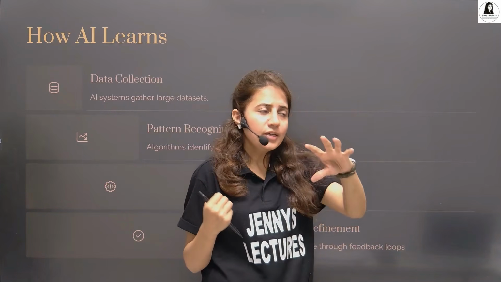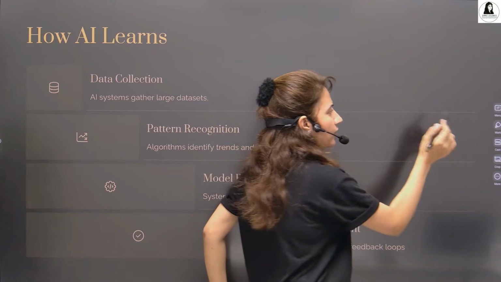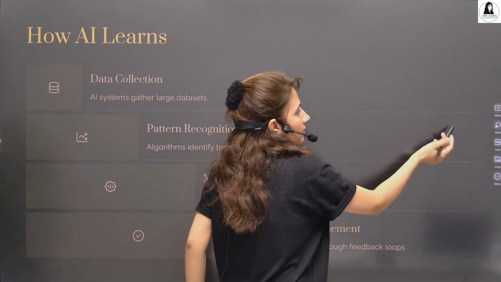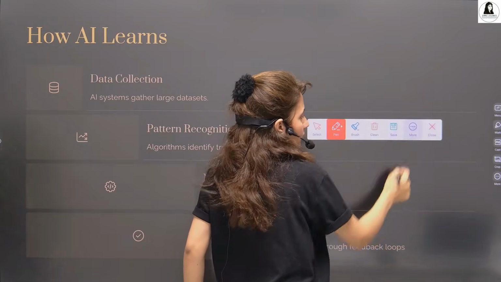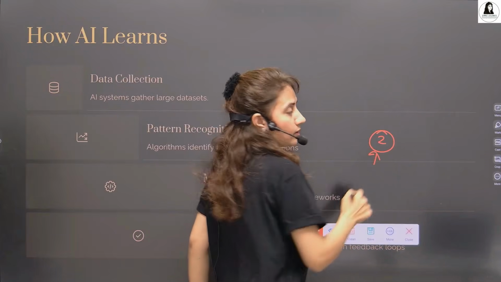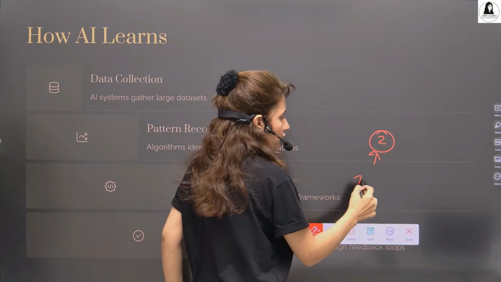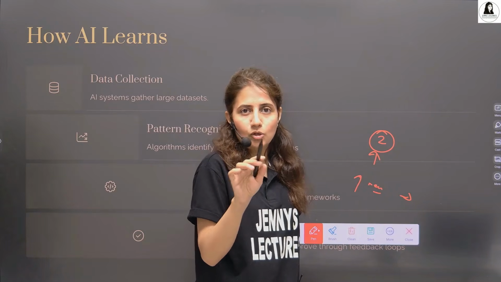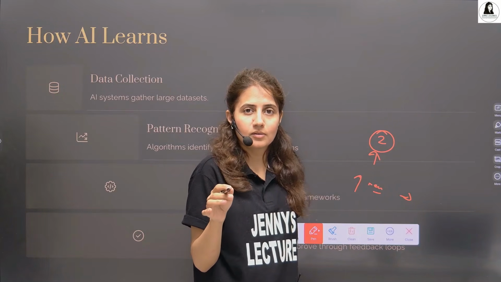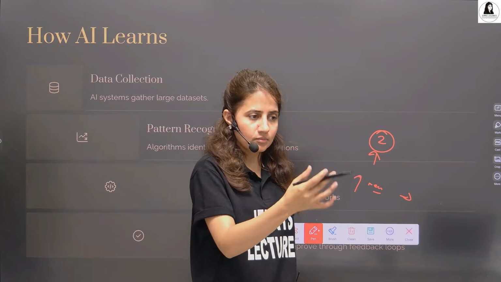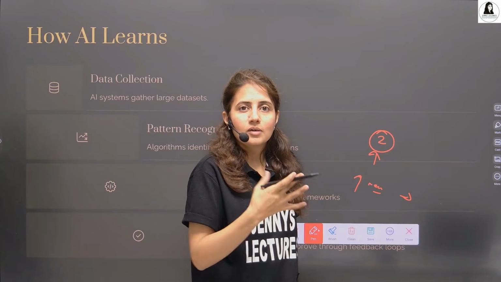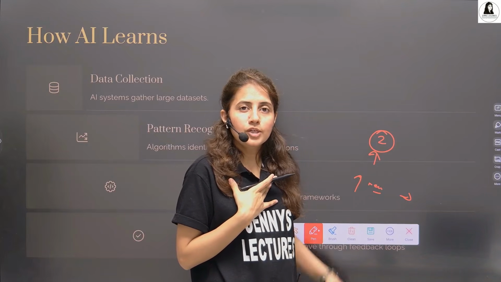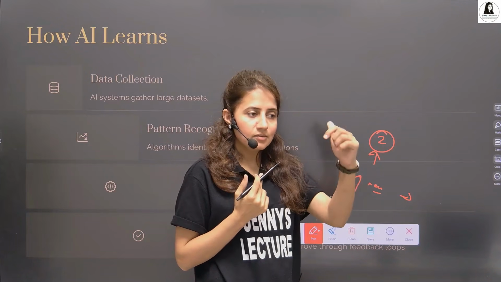But suppose you only feed two or three pictures of a cat, only two. One is a black cat and one is a white cat. That's it. Only two pictures. And if you feed a new picture of a cat having a different color, then AI will not be able to recognize that it's a cat, because these machines do not have their own common sense, their own brain. So you need to train these models.